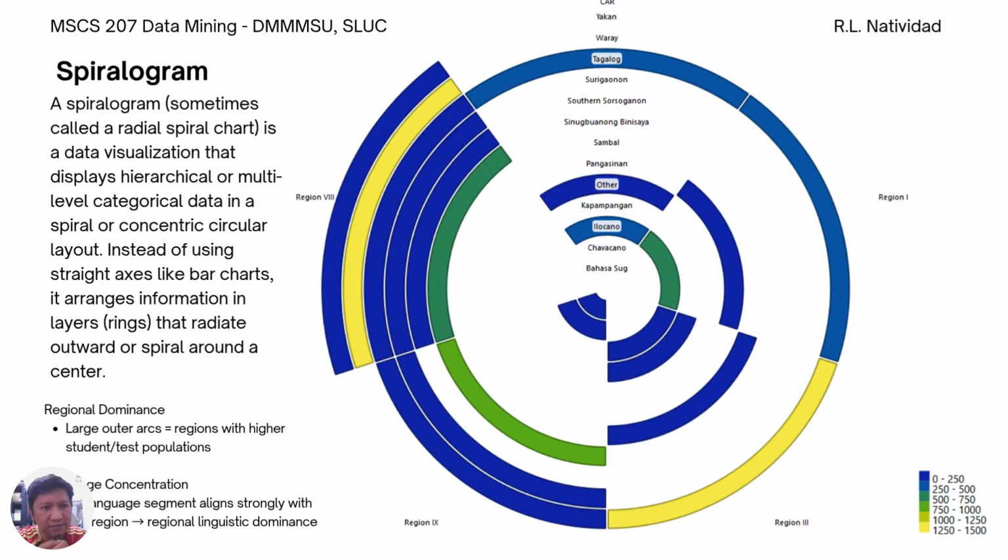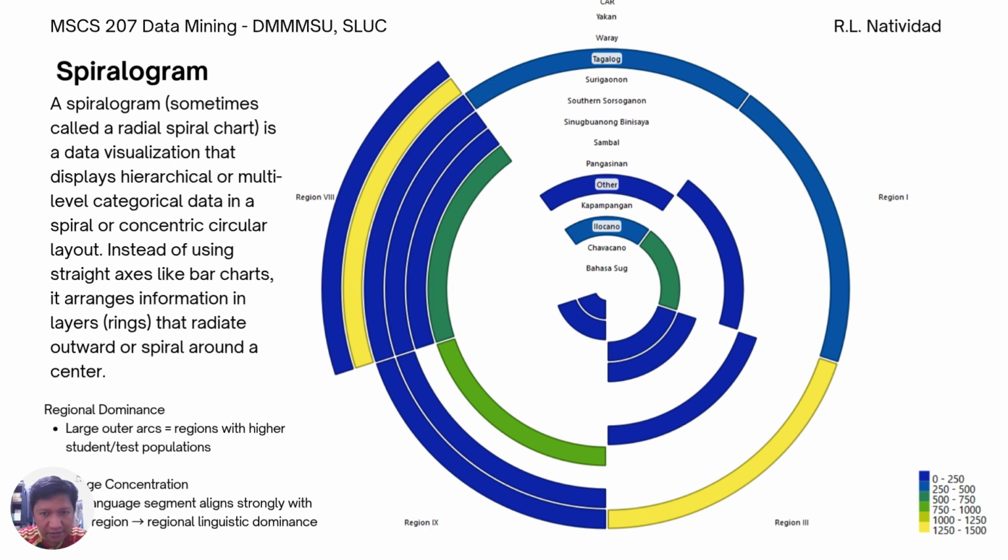Now there's this spiralogram. Sometimes we call it the radial spiral chart. It's a data visualization that displays hierarchical and multi-level categorical data in a spiral or concentric circular layout.